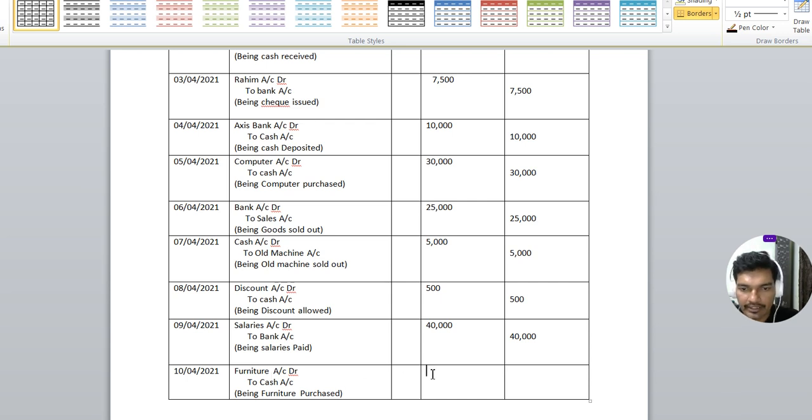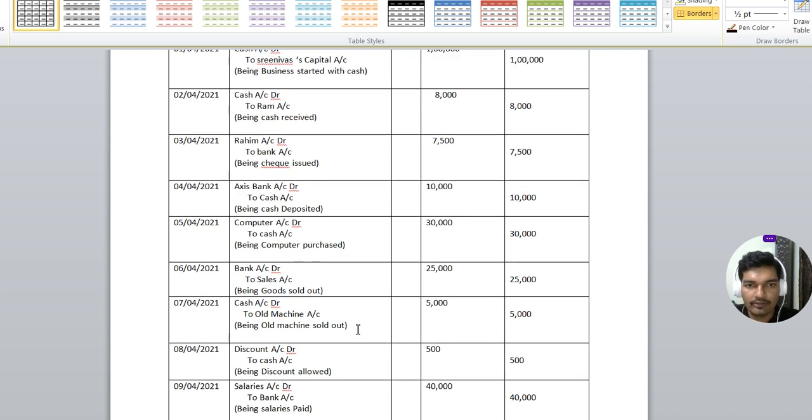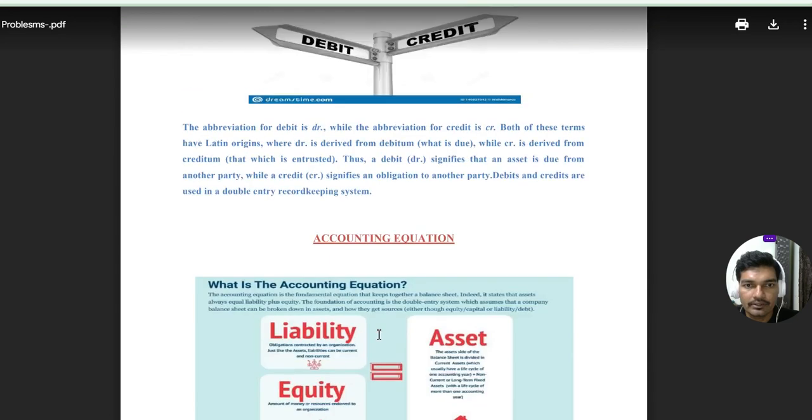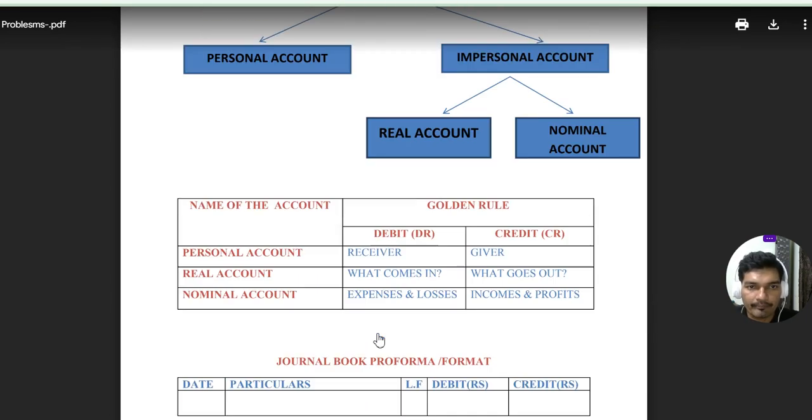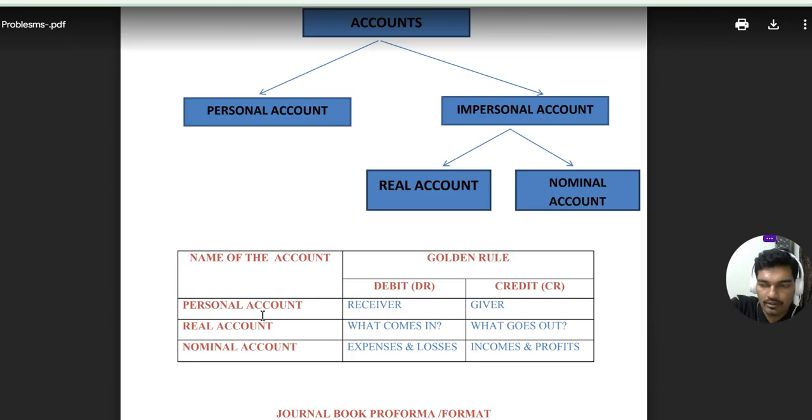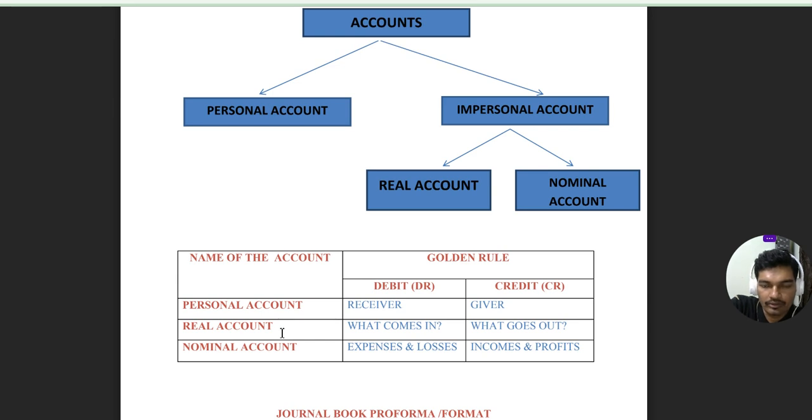So likewise, any other transaction, by using the simple golden rules of accounting, you can convert into journal entry form. Only one thing is that you should have knowledge of these three golden rules: personal account, real account, nominal account.